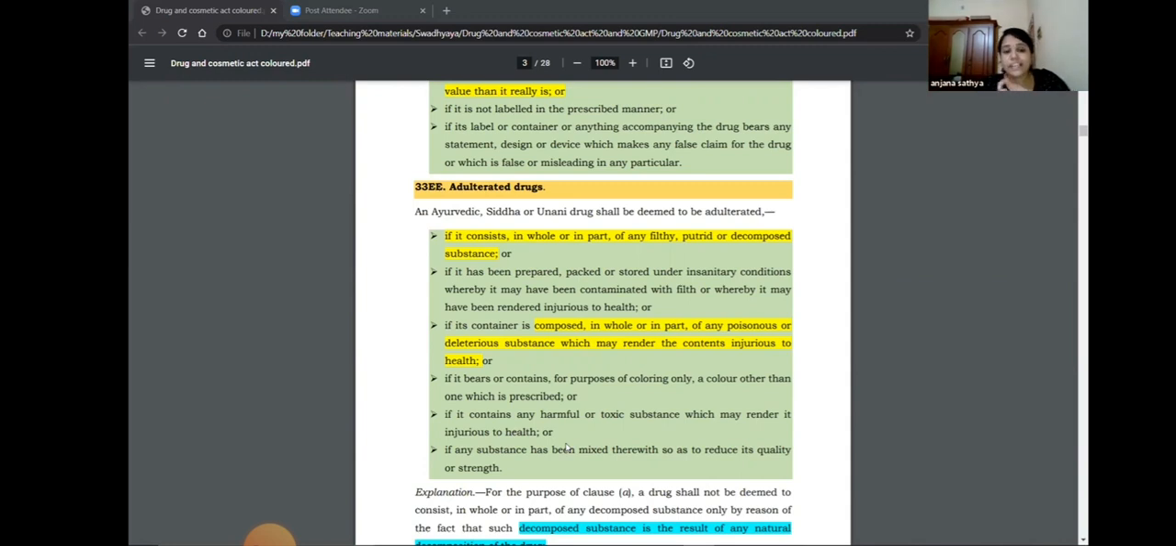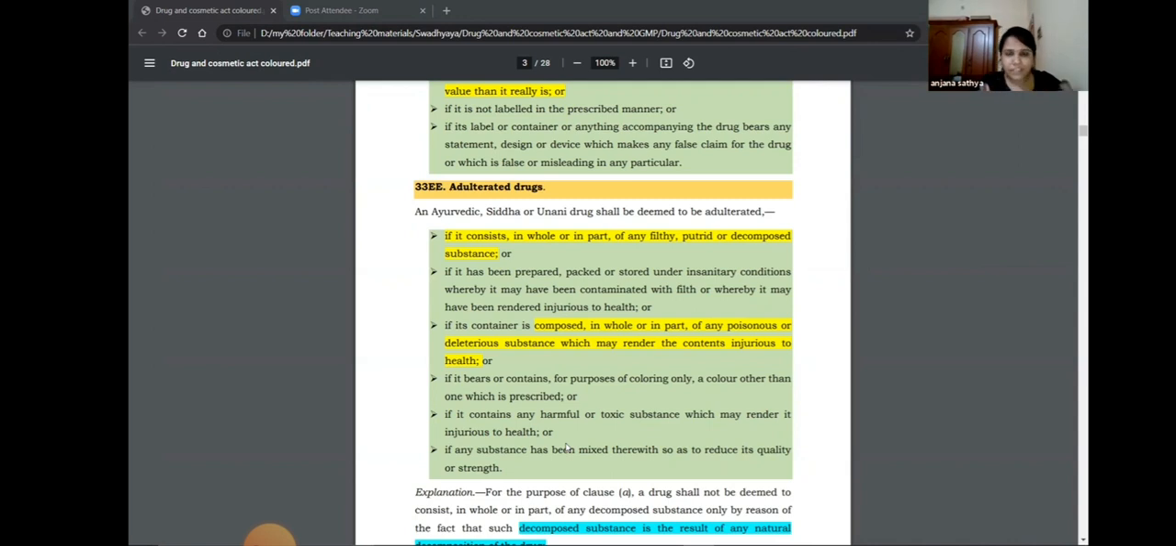And the next provision is if it bears a color other than one which is prescribed in the Drugs and Cosmetics Act. For the purpose of coloring only, that has been included. But if it is not prescribed in the Act or in the schedule, that is also considered an adulteration. If it contains any toxic or harmful substance, that is also considered adulteration. Or if it is mixed with any other drugs, thereby reducing the quality of the medicine, those substances will also be considered adulteration.